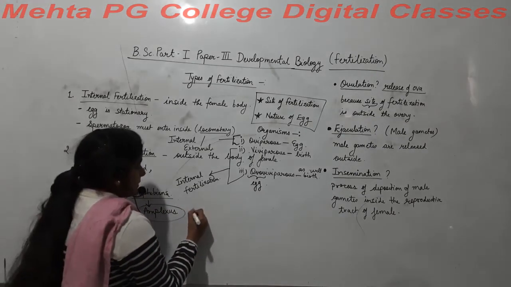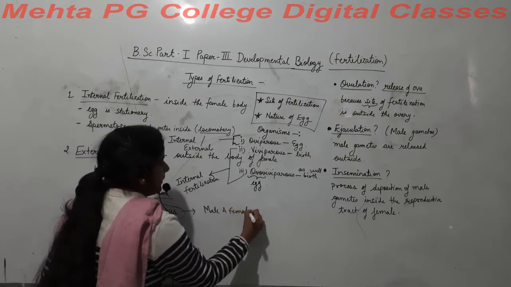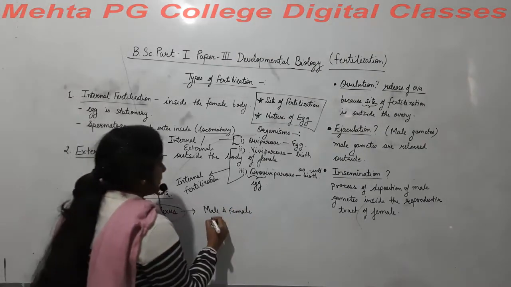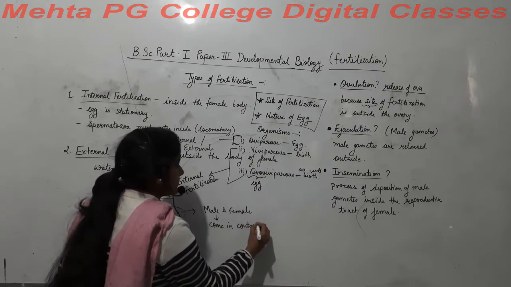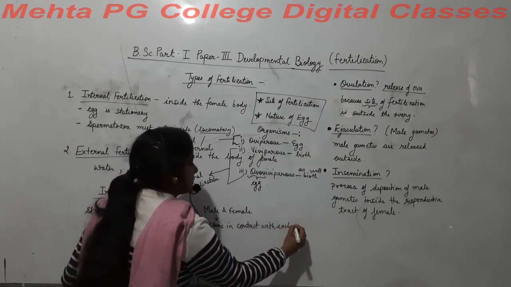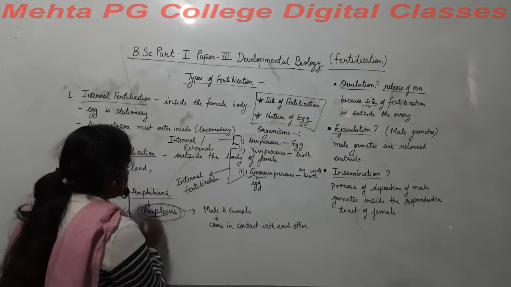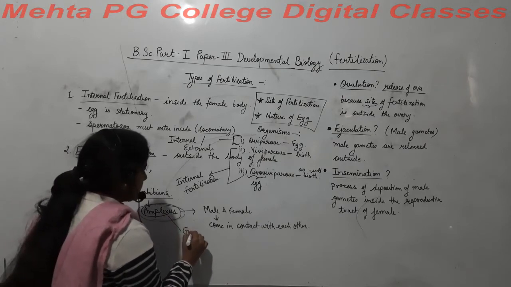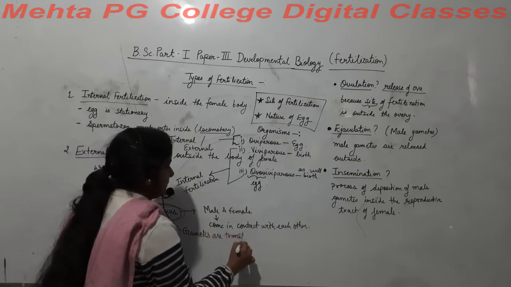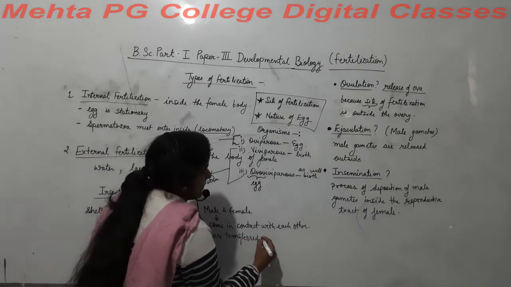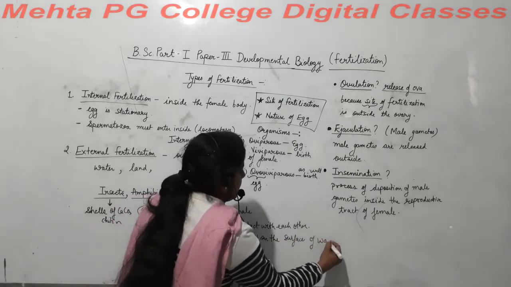That means both male and female organisms come in contact with each other, right, and form an amplexus-like structure, and by this structure gametes are transferred onto the surface of water.